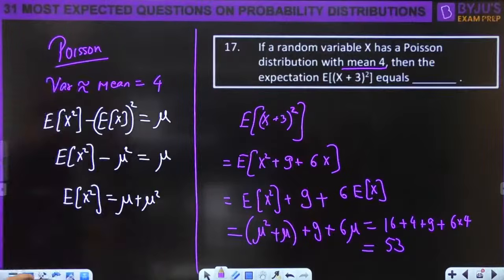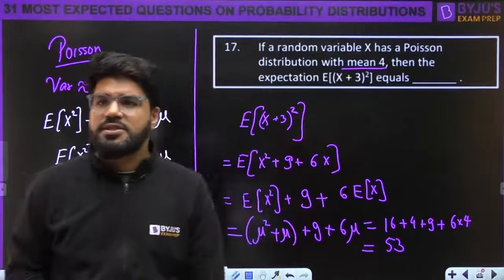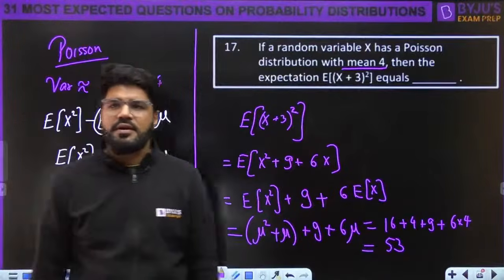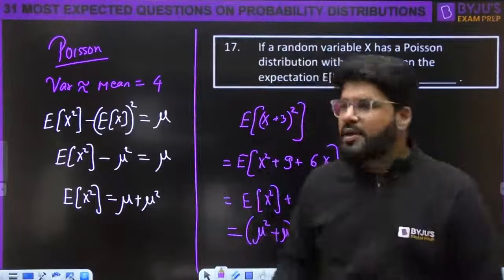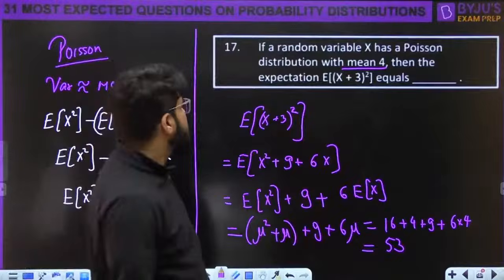Mu square plus mu plus 6 mu plus 9. Correct. Done hai? It is 53. Yes, Swapnil, Payash, Girish, Yogendra. Correct answer. It is the 53. Yes, Ravi Shankar, round tube. But this is the important type of question, utilizing the property that variance and mean for a Poisson distribution is